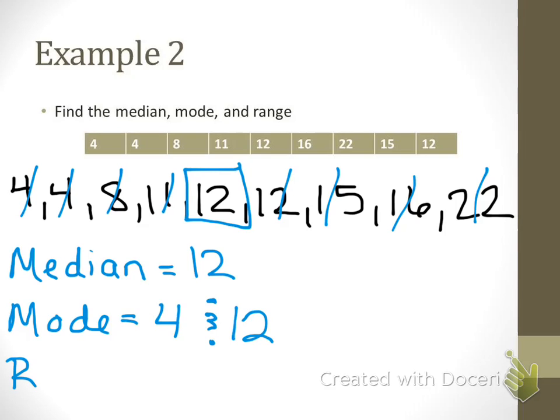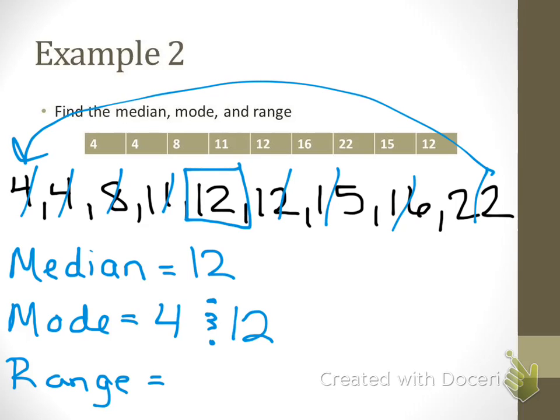Now the range is the largest number minus the smallest number. So what's 22 minus 4? 18. 22 minus 4 is 18, so that would be the range. And that's how you would find the median, mode, and the range.